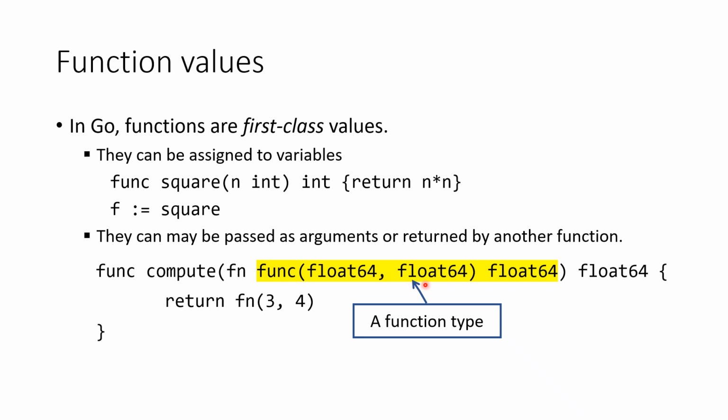The function type in this example is the type of any function that takes two float64 arguments and returns a float64 value. Parameter fn is of this function type. So fn is a function that takes two float64 arguments and returns a float64 value.